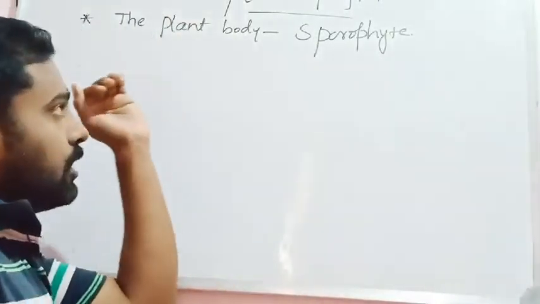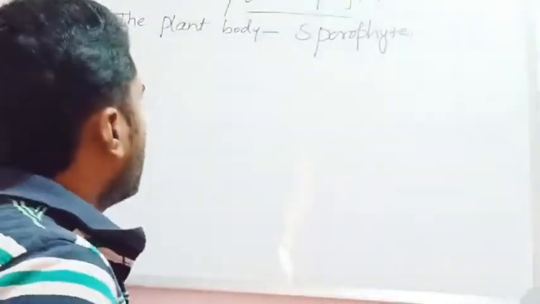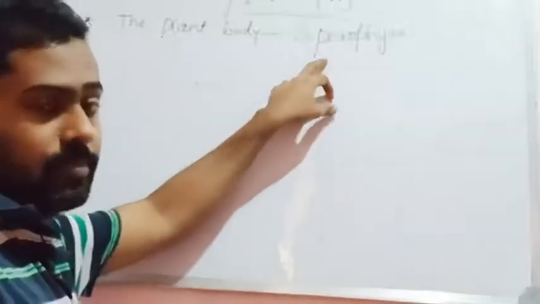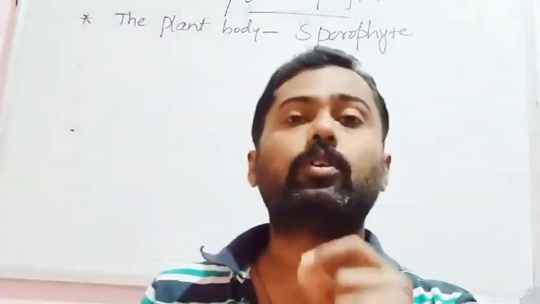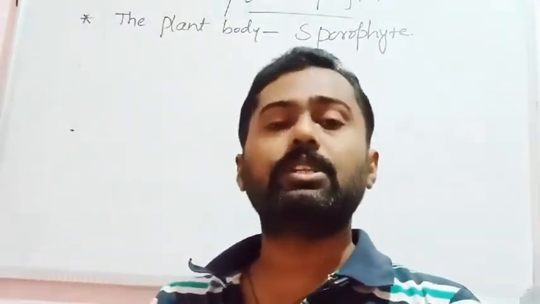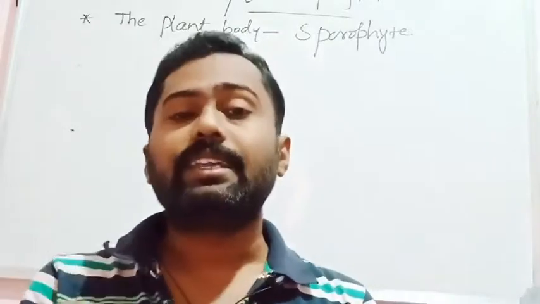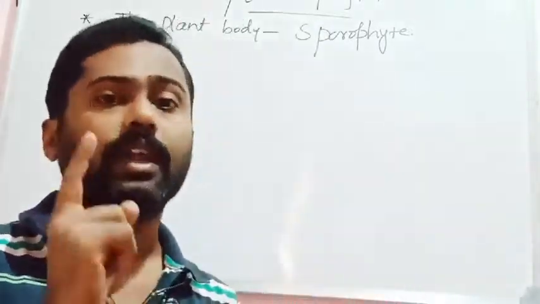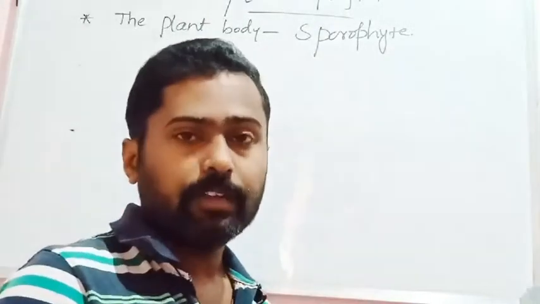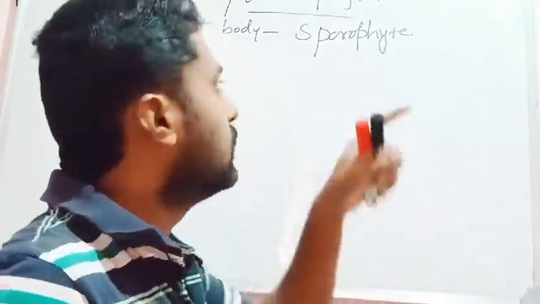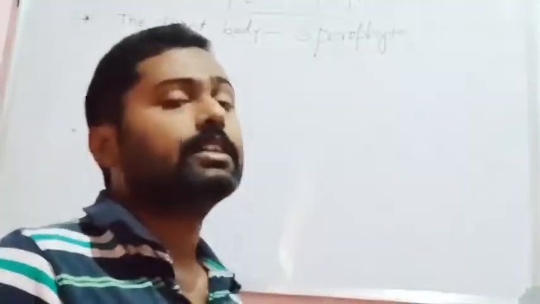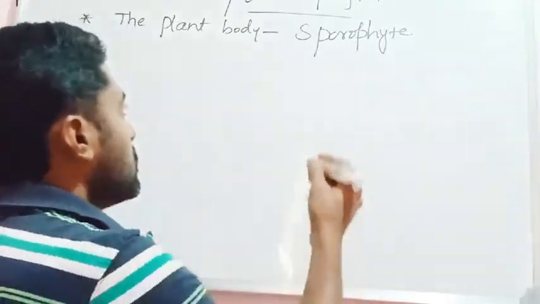But in contrast to bryophytes, the pteridophytic plant body is the sporophyte. This is the dominant plant body in pteridophytes: visible, conspicuous and independent. Whereas in bryophytes the sporophyte is a dependent feature. Remember, this is very important.